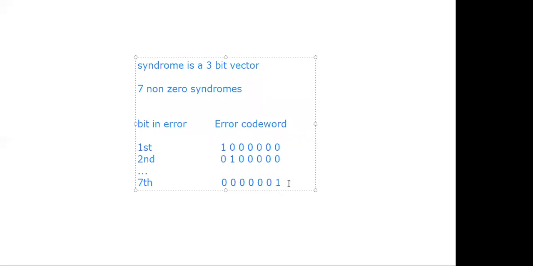Okay. Then if you know the error vectors, then you can easily find the syndrome. Next, I want to find the syndrome.